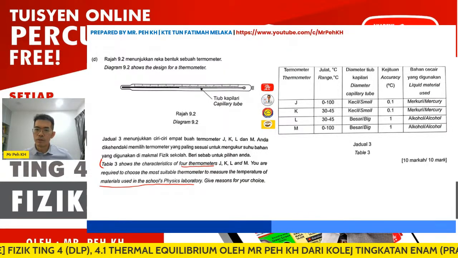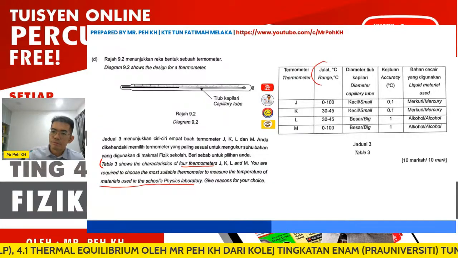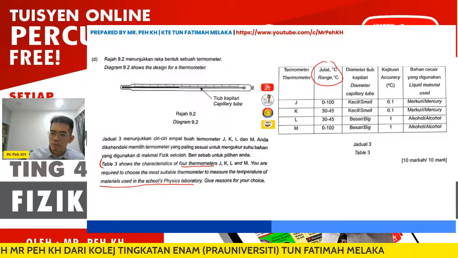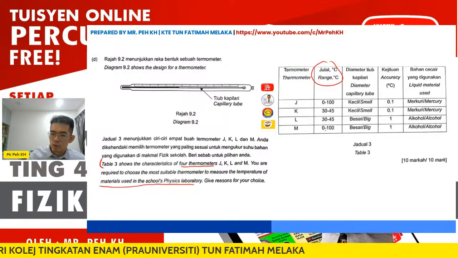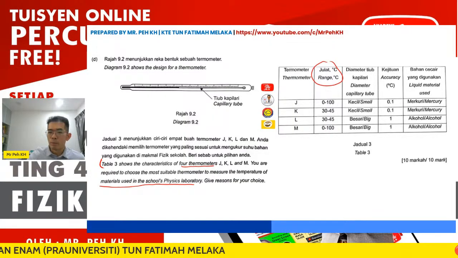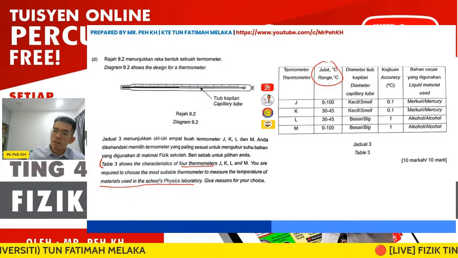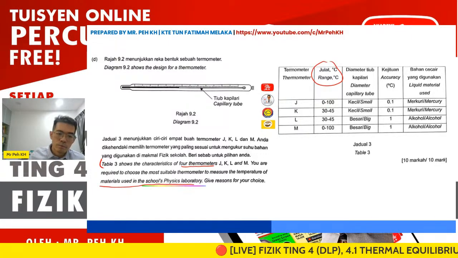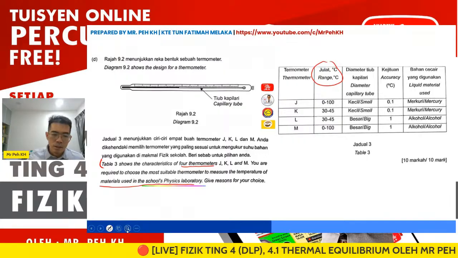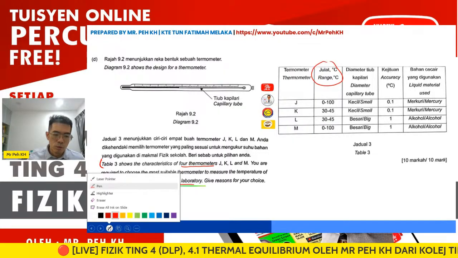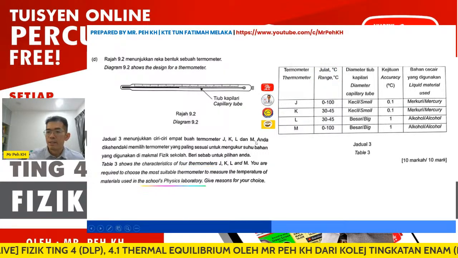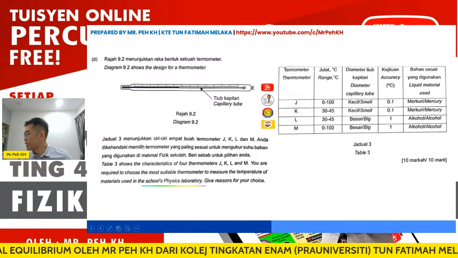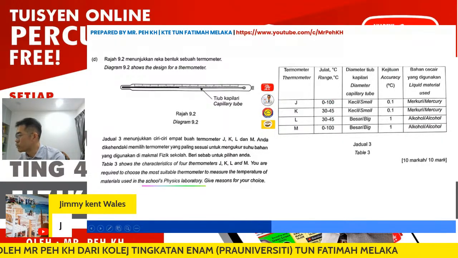Okay, so here, first we look at the range. So the ranges given here, we have 0 to 100, 30 to 45, 30 to 45, 0 to 100. Okay, so which one are we supposed to choose? Okay, so as I told you just now, the keyword here is actually the school physics laboratory, right? Okay, so here we should choose the range which is wider, or is at 0 to 100. You want J. Okay, so fast response from Jimmy.